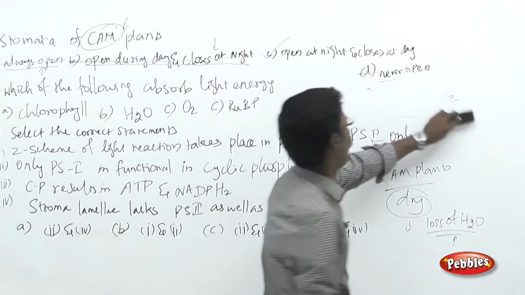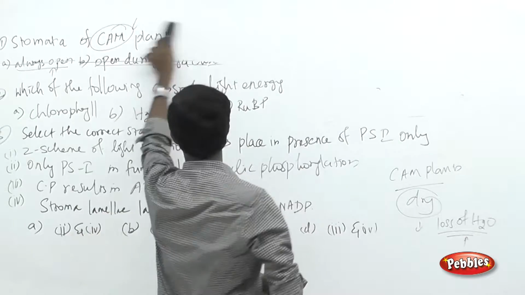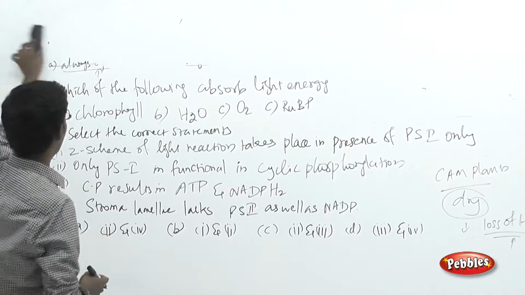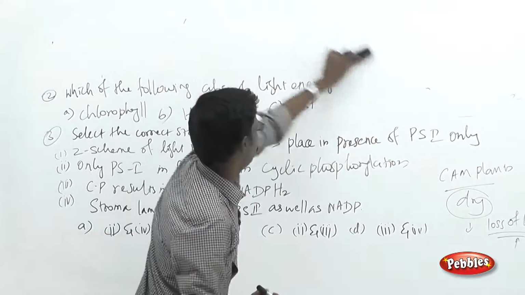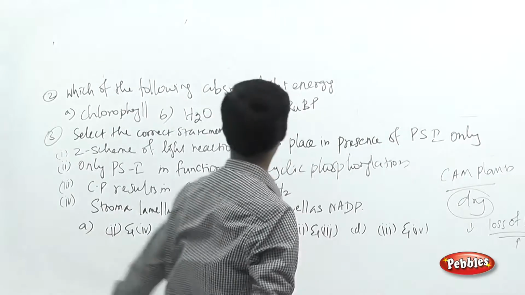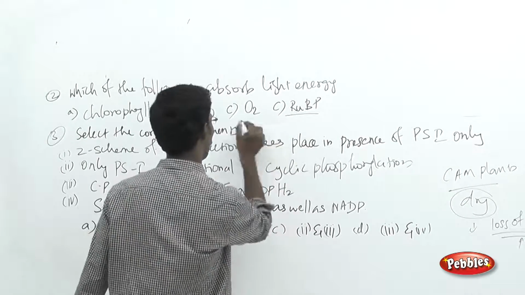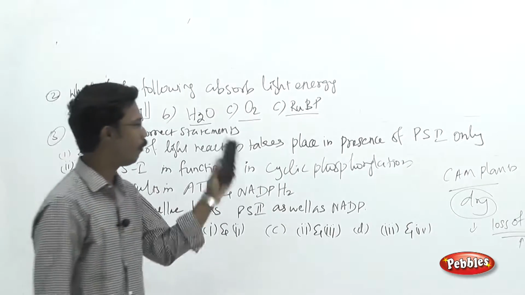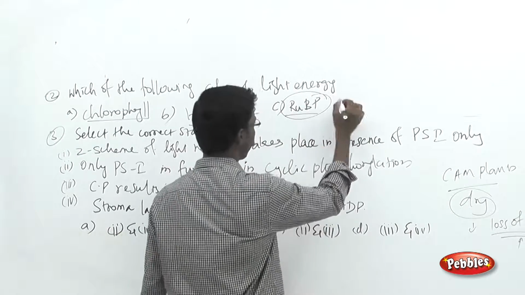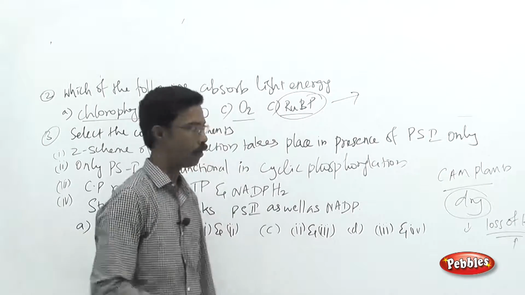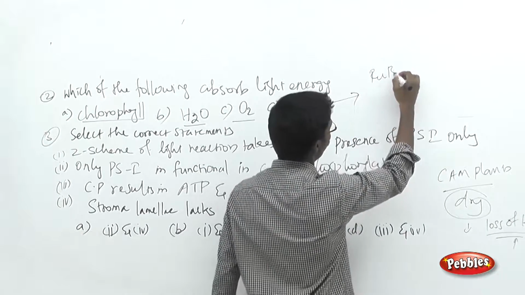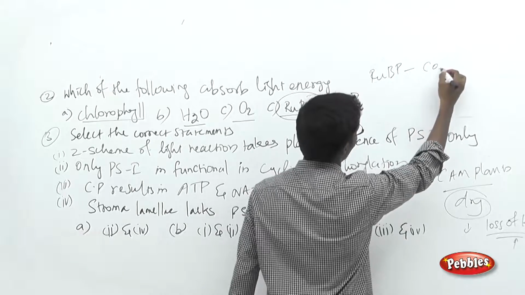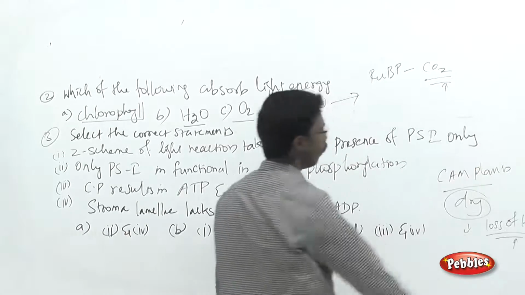And see the second question. Which of the following absorbs light energy? The choices are ribulose bisphosphate, oxygen, water, and chlorophyll. We'll see one by one. Ribulose bisphosphate is an acceptor molecule. We all know that. They are going to accept carbon dioxide. This is what you have to remember.